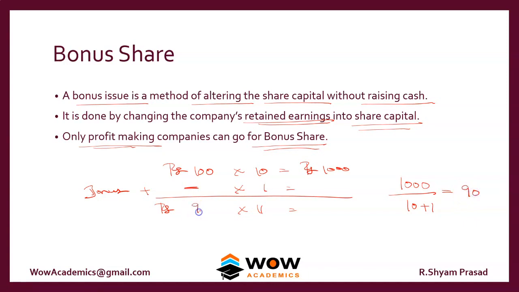So we can put it like 90 or 90.91 or something. When you multiply, you will get the same 1000 rupees. So the concept is this: the amount will remain the same even after the bonus issue. Okay, the share price will collapse. So even though you have an additional one share, you won't become rich just because you got a bonus share. Okay, so that's what happens.